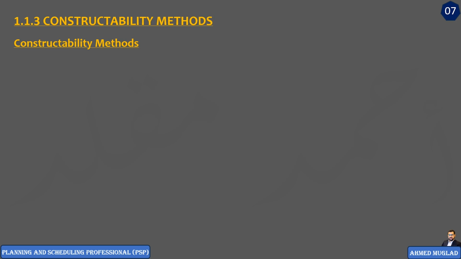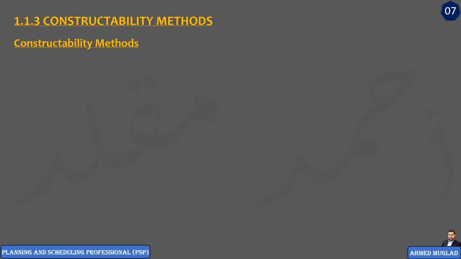Now I think the vision has become a little bit clear. Now we know the definition of constructability, and we also know the difference between constructability analysis, construction pre-planning, and value engineering as well.